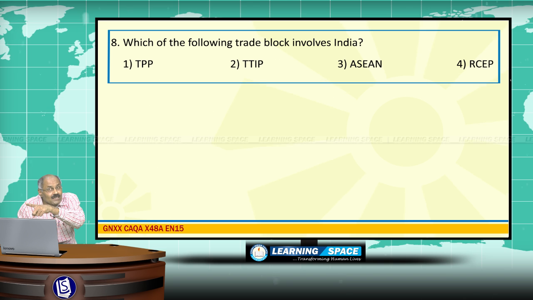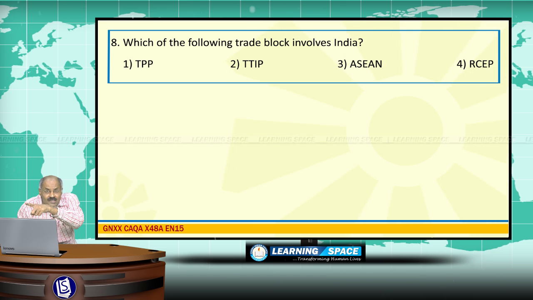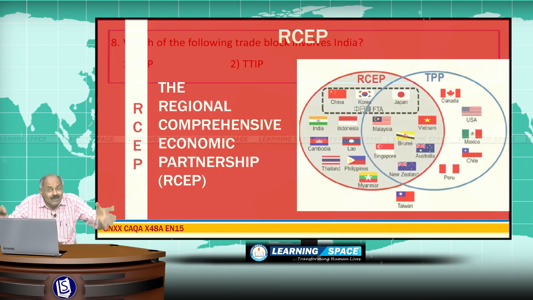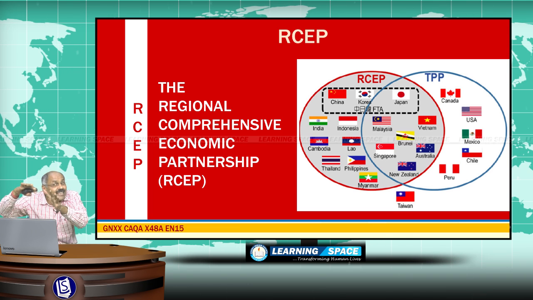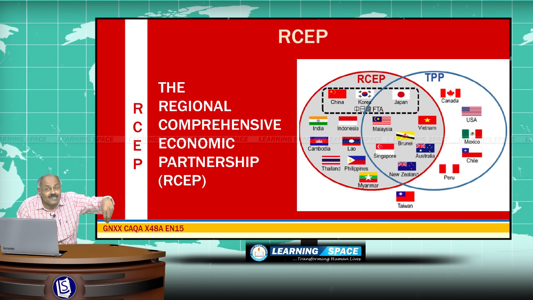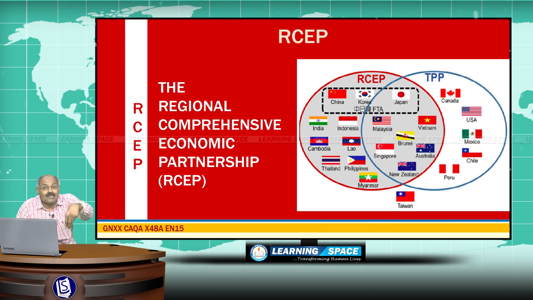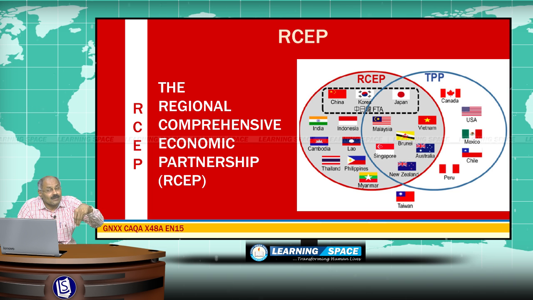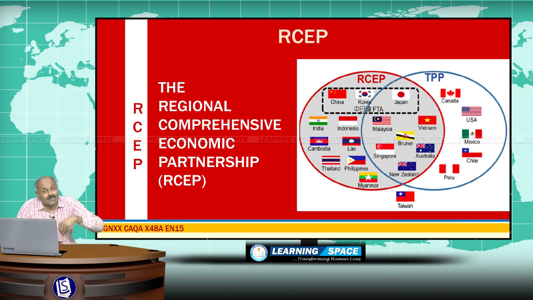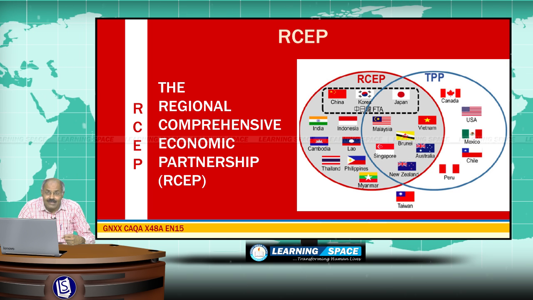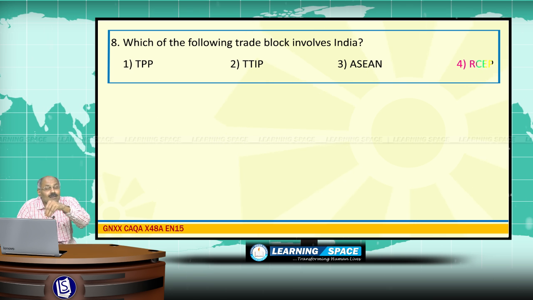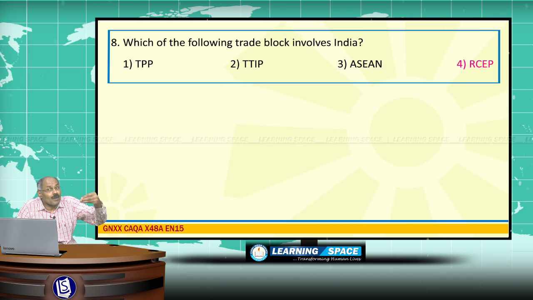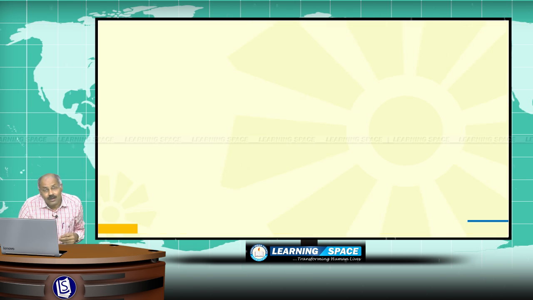And look at RCEP. RCEP is also yet to be concluded, but it is going to be a conglomerate of 10 ASEAN countries and 6 trading partners of ASEAN. A 16 countries grouping, and India is going to be one of the members of RCEP, the Regional Comprehensive Economic Partnership. Right? So, the right choice here is the fourth one, Regional Comprehensive Economic Partnership. India is going to be one of the members of the 16 countries. Look at the next question.